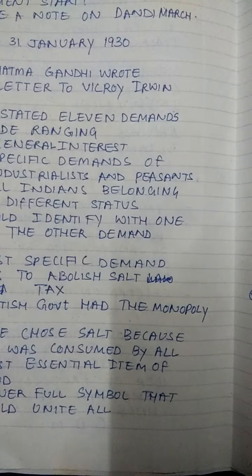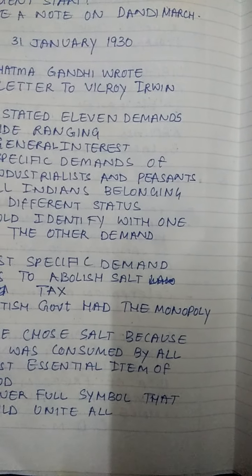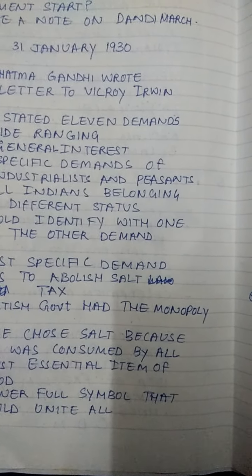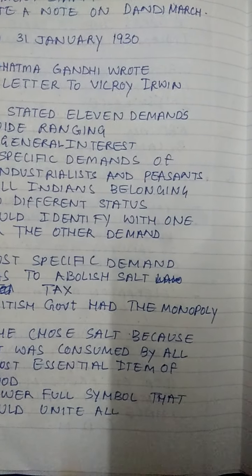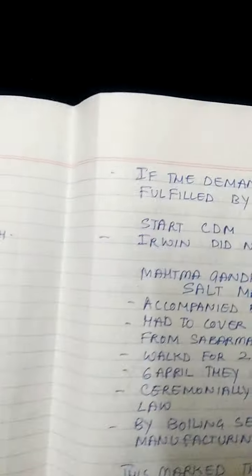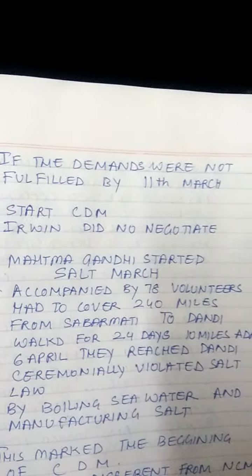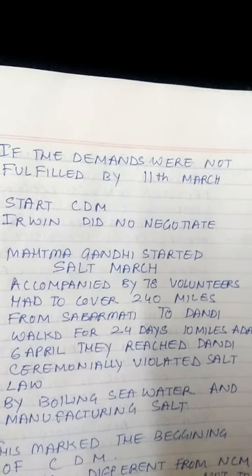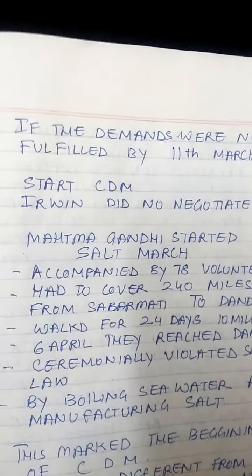And then Mahatma Gandhi said that if the 11 demands were not fulfilled by 11th March, he would start the civil disobedience movement. Now, Irwin did not negotiate, so Mahatma Gandhi started the Salt March. So, first he wrote a letter and then the Salt March.